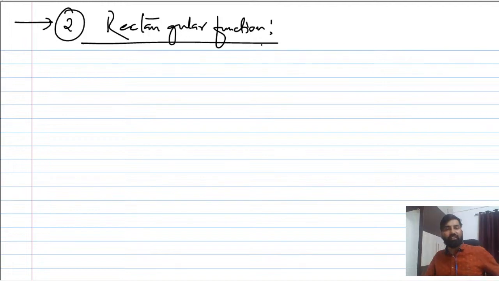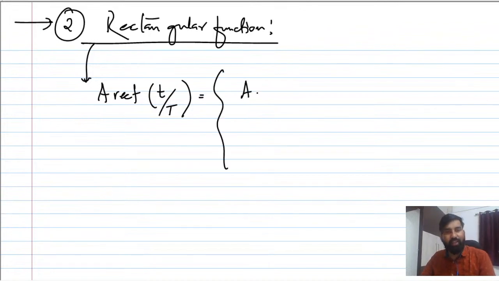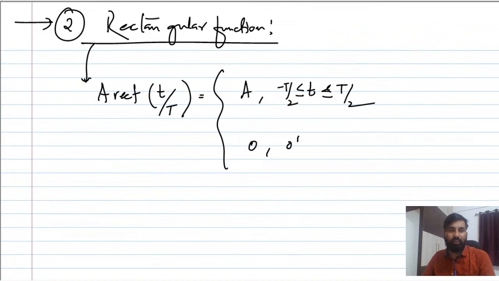The rectangular signal is something we always write with the help of a definition, A rect(t/T), which is defined like this: it will be A for |t| less than or equal to T/2, and it will be 0 otherwise.